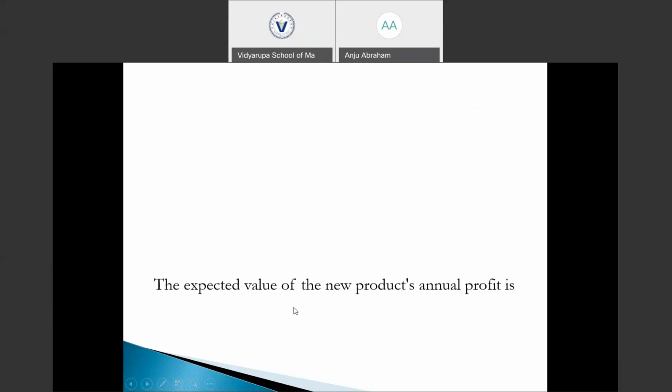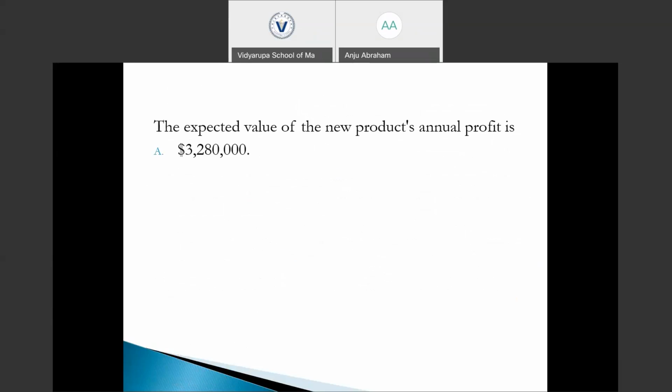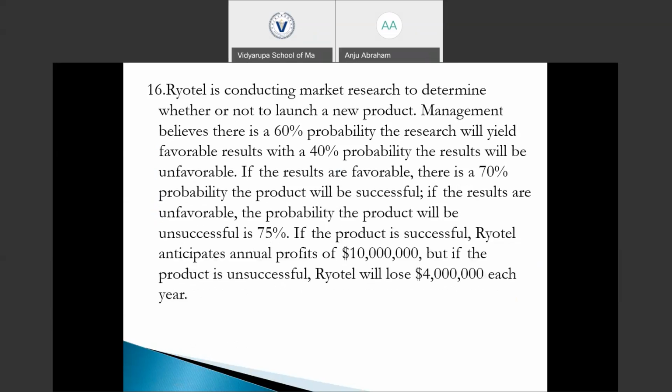So the question is, the expected value of the new product's annual profit is, we are asked to find the expected value. Here we are provided with the information relating to the research and their chance of getting favorable results.